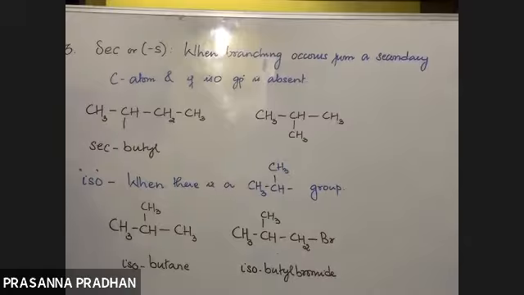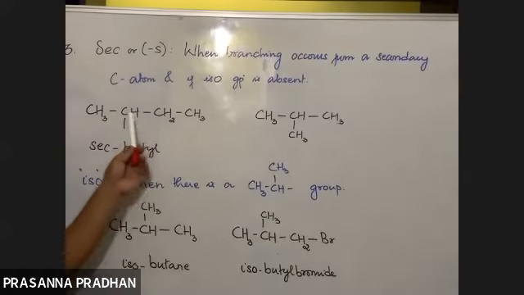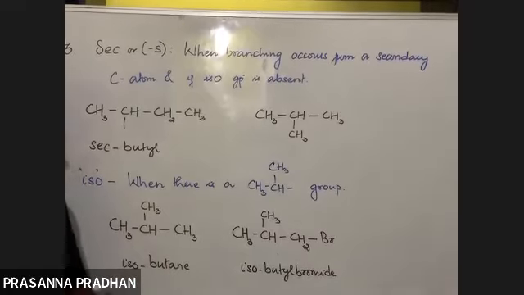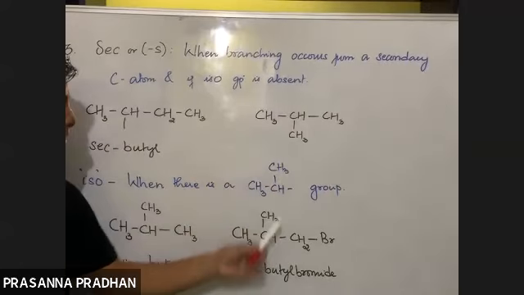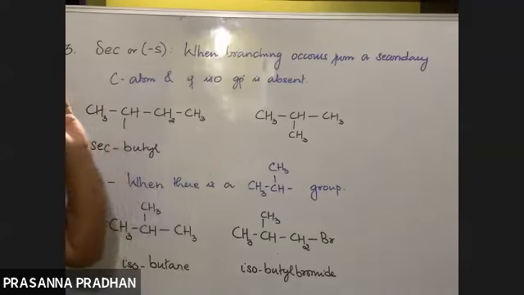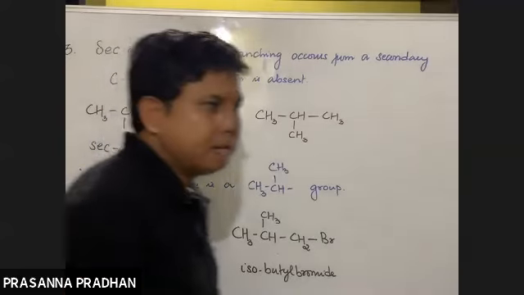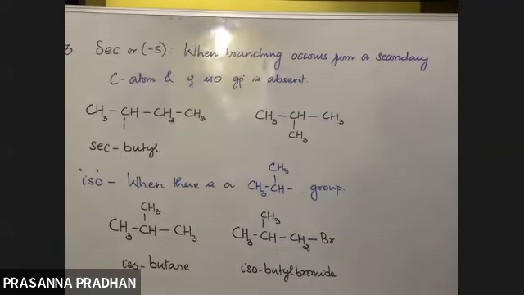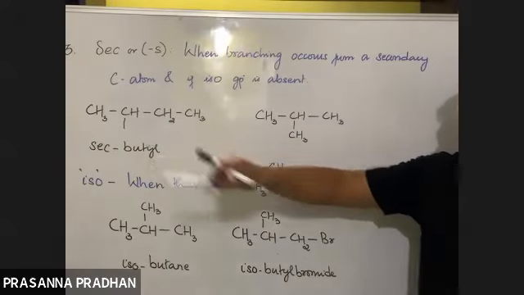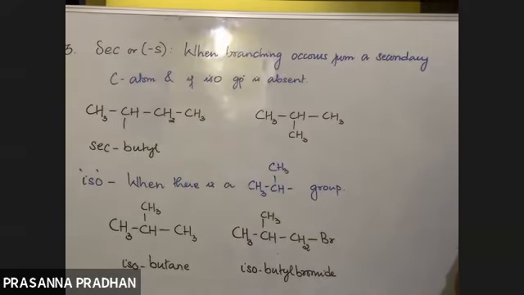When do you use the term secondary? If branching occurs from the 2-degree carbon and provided the iso group is missing. But here the iso group is present, so the name would be again isobutane, not secondary butane. The name will be isobutane. Got it? So if the iso group is present, we will use iso. But if the iso group is absent and the branching occurs from the secondary carbon, it is named secondary.